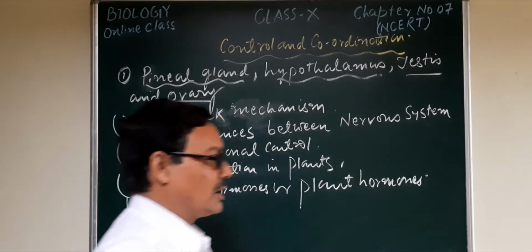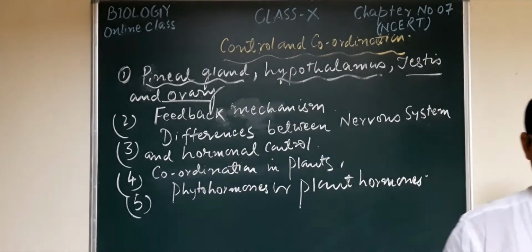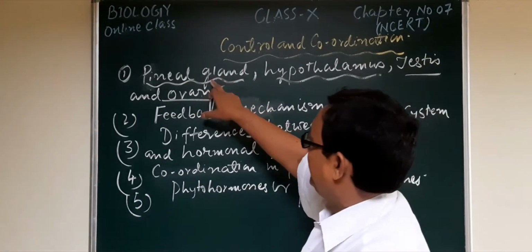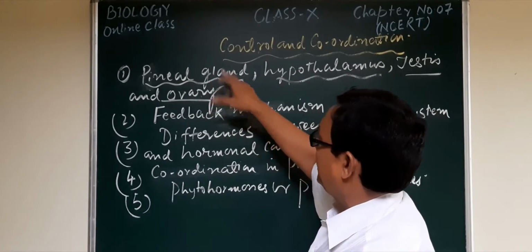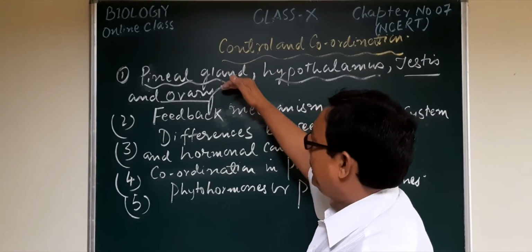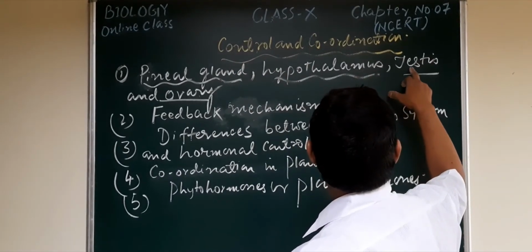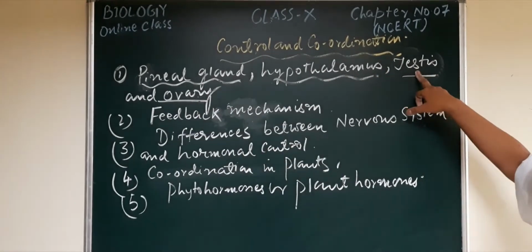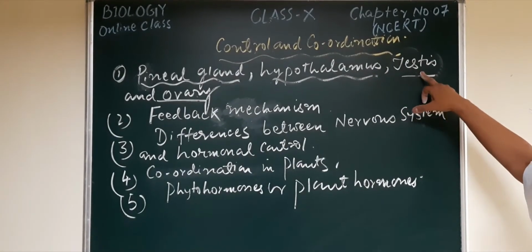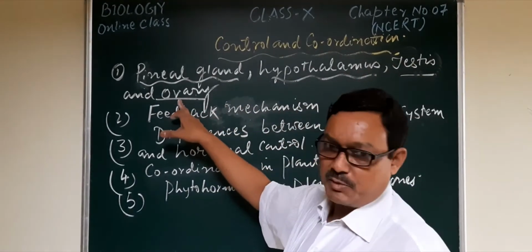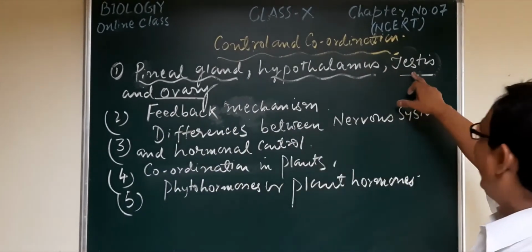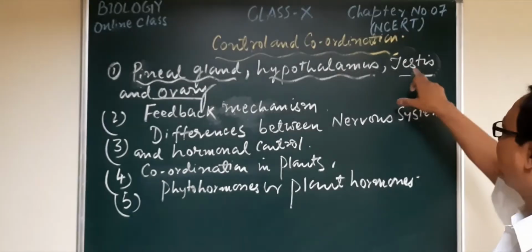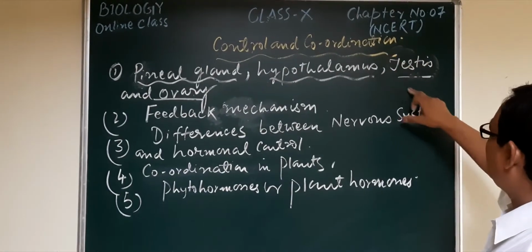In the last week you saw how we study a gland: the name of the gland, its location, its function. Here you are seeing the testis and ovary. They are the primary sex organs in the male and in the female, but they also act as endocrine glands.